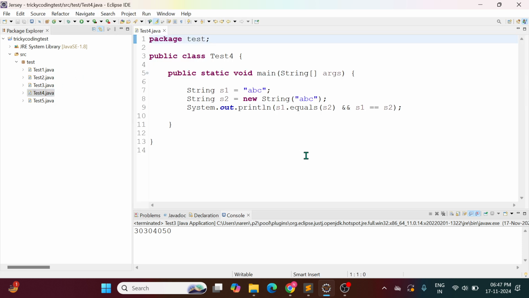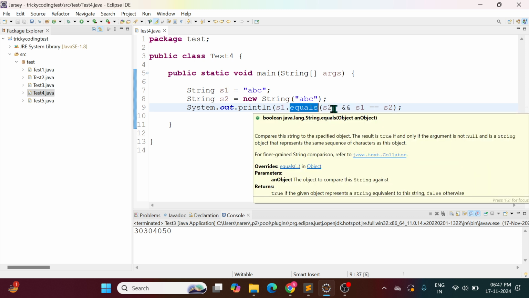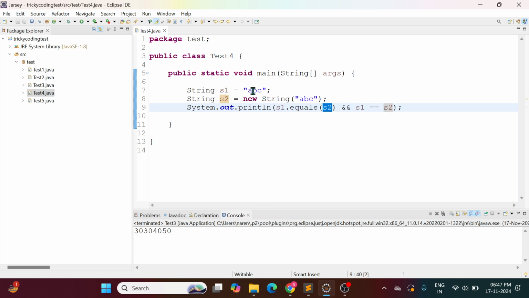Here, what is the output? I created two variables, String s1 equal to "abc", s2 equal to "abc". But this second "abc" I created with the new keyword. So will both references be the same or not? No, they cannot be the same. But if we say s1.equals(s2), it will compare the content, s1 content and s2 content, and this output will become true.